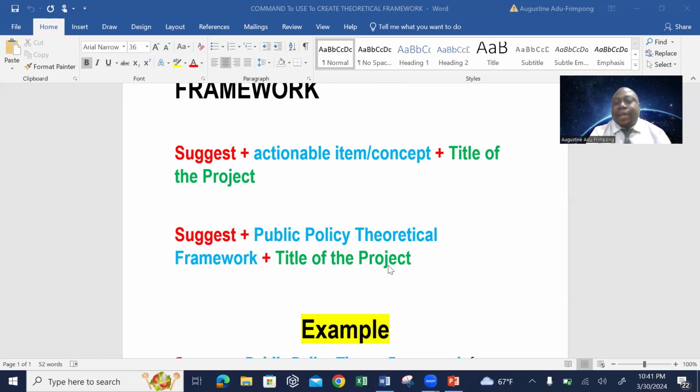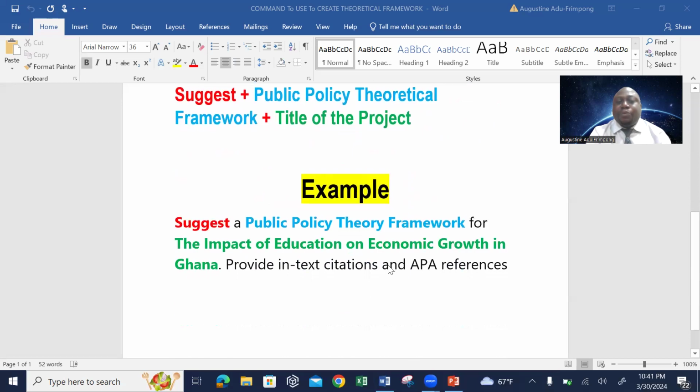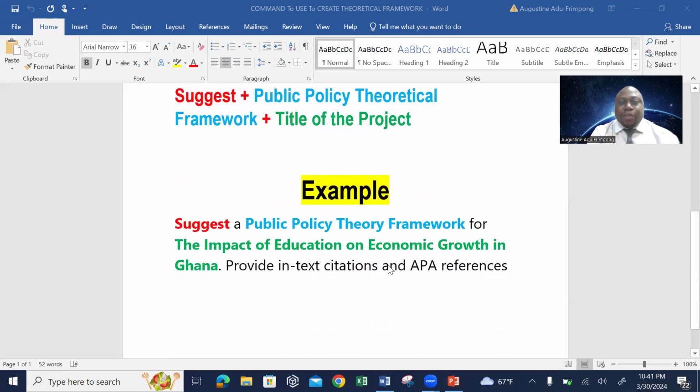Then I put in my title. So this is an example that I'm going to use. If you look here, suggest is in red, then public policy theoretical framework is right there. Then the title of my study is going to be the impact of education on economic growth in Ghana. Then I want citations and references in APA style as well, so I'll add that command. So I'm going to copy this particular information.